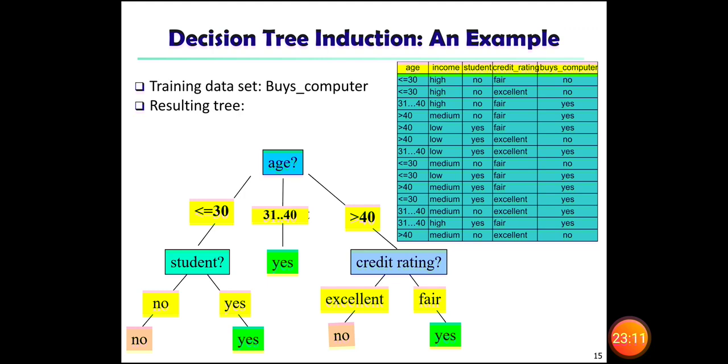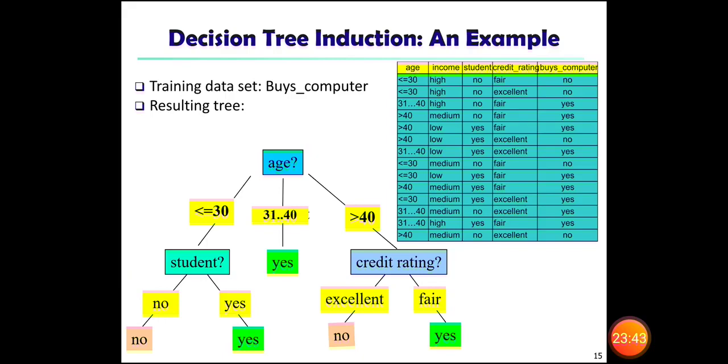And wherever you have greater than 40, the credit rating will be either excellent or fair. If it is excellent, then you have no. If it is fair, then you have yes. Both excellent-no and excellent-yes are available based on the credit rating.